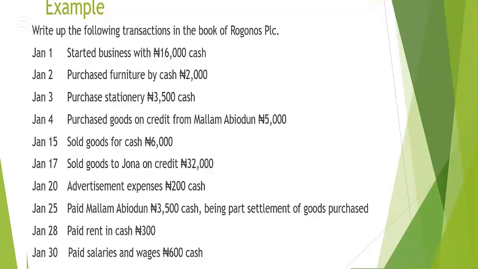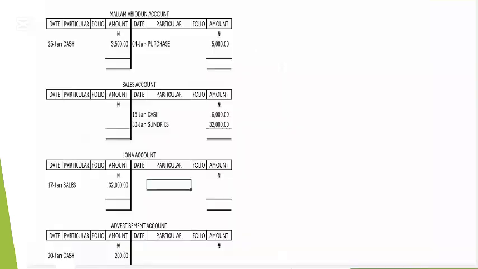So you have recorded these transactions in the books of Robonos PLC. This allowed us to write all these transactions in the books of Robonos PLC, which we have done. I would like us to balance these accounts.